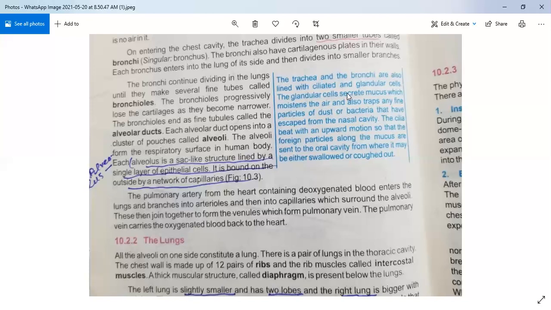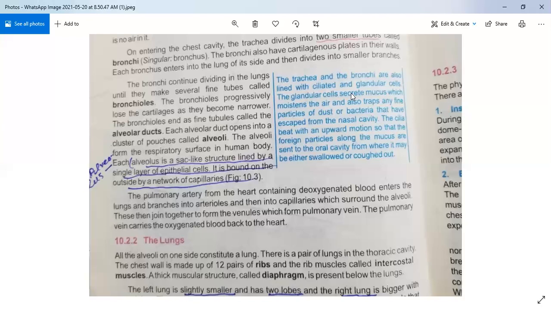Glandular cells secrete mucus. We also discussed mucus in the nostril, where we studied that mucus in our nose does two important functions. First, it stops the dust particles, and secondly, it warms the incoming air.